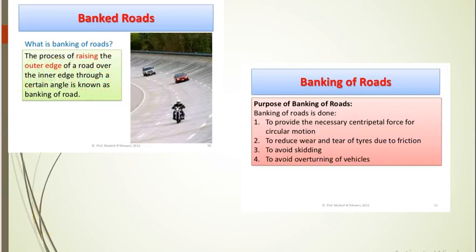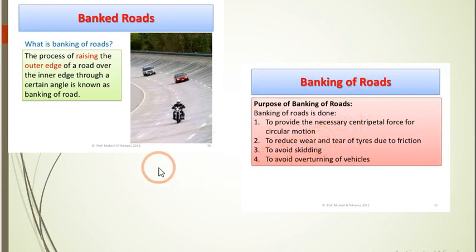Now, how to save all these things? There is one solution called bank roads or banking of road. What is that? The process of raising the outer edge of the road over the inner edge through a certain angle is called the banking of road. Or the surfaces of curved roads are tilted with the horizontal at some angle. This is called banking of roads.